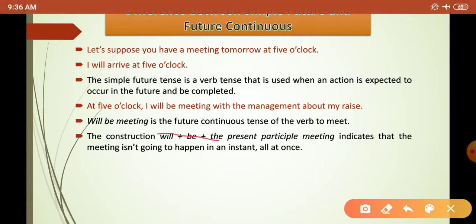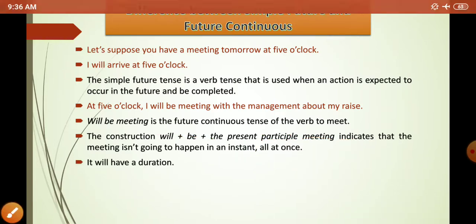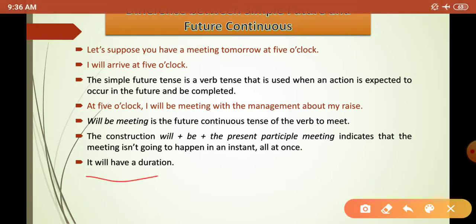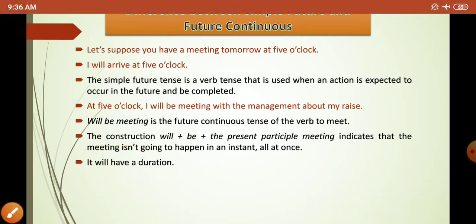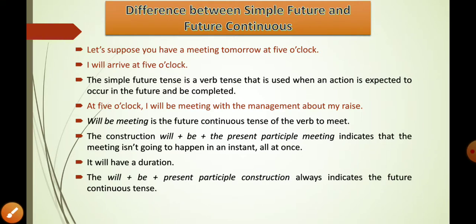Will be plus the present participle meeting indicates that the meeting isn't going to happen for an instant, all at once. It will have a particular duration. The construction will be also indicates the future continuous tense.